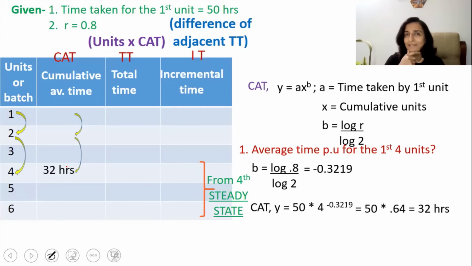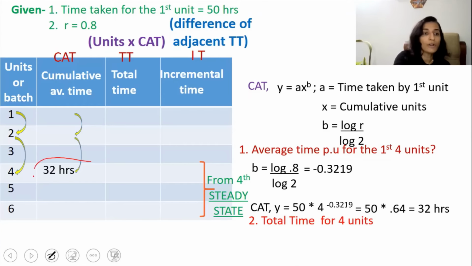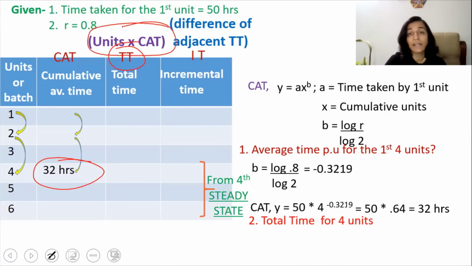The next probable question that can come from the learning curve topic is the total time for 4 units. Now we have already found out the cumulative average time for 4 units. So how do we find out the total time? Total time is nothing but units multiplied by the cumulative average time. That is 4 multiplied by 32.